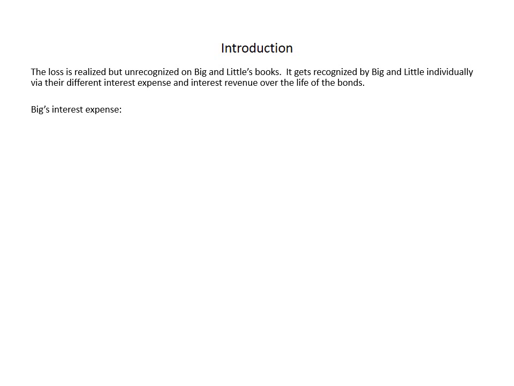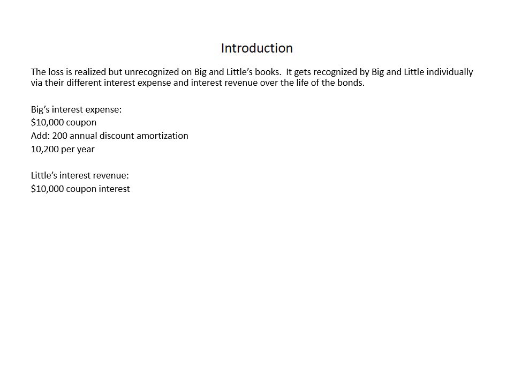Now, Big Company's interest expense, again, they have their $10,000 coupon interest plus their $200 annual amortization, $10,200 per year. Over on Little's books, Little is the bond buyer, they'll have interest revenue, again, $10,000 coupon interest. They have a $600 premium amortization, which reduces interest revenue. So their interest revenue is only $9,400 per year.